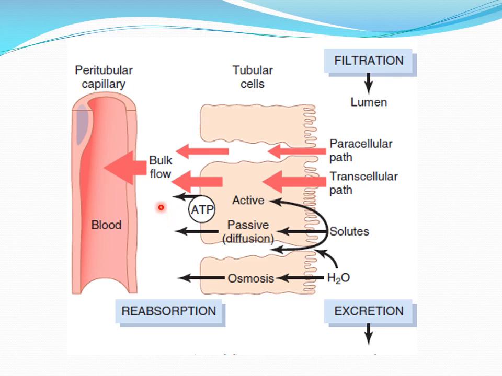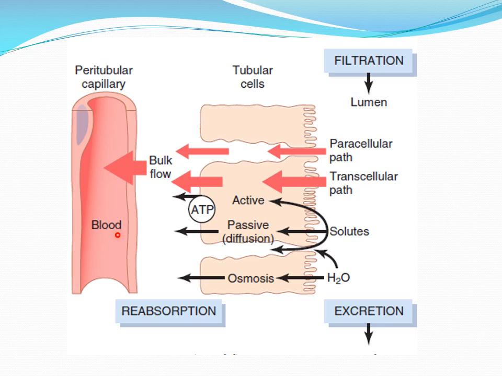The second step includes the transport of the substance from the renal interstitium to the blood. That is via bulk flow, via ultrafiltration, as you have seen in the glomerular filtration. This transport depends on Starling's forces across the capillary lumen and the renal interstitium, that means the hydrostatic pressure and the colloid osmotic pressure present across them. So there is an ultrafiltration of the substance from here to here.